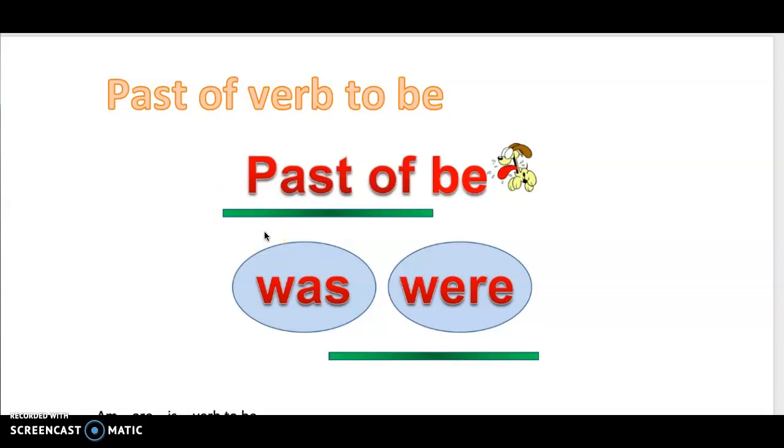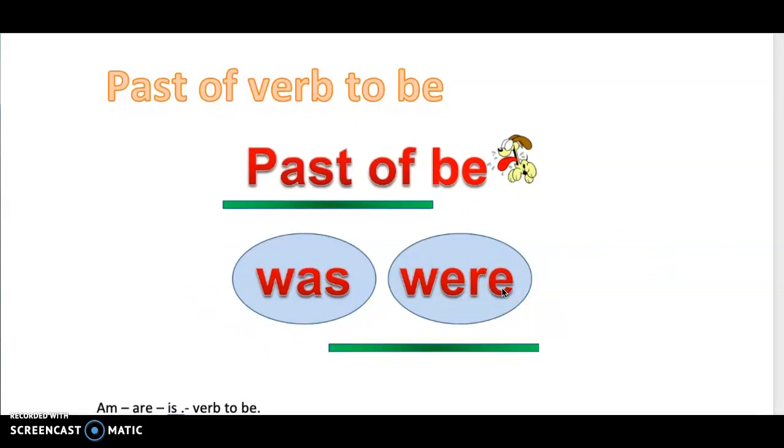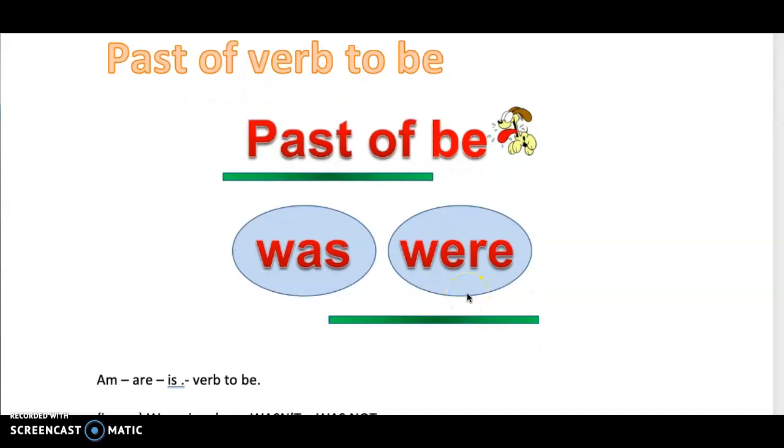So remember that the verb to be in past is was and were. Repeat, was and were. Very good. So I want you to have clear, remember this, that the verb to be in present is am, are, and is. Okay? And the verb to be means ser o estar. Okay? So remember that we use the verb to be to give characteristics. Okay? We give characteristics of personality, of physical description. Okay? So